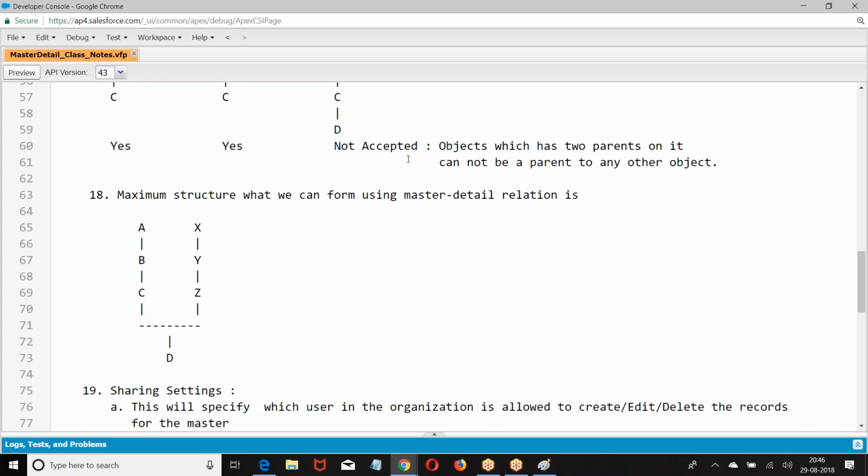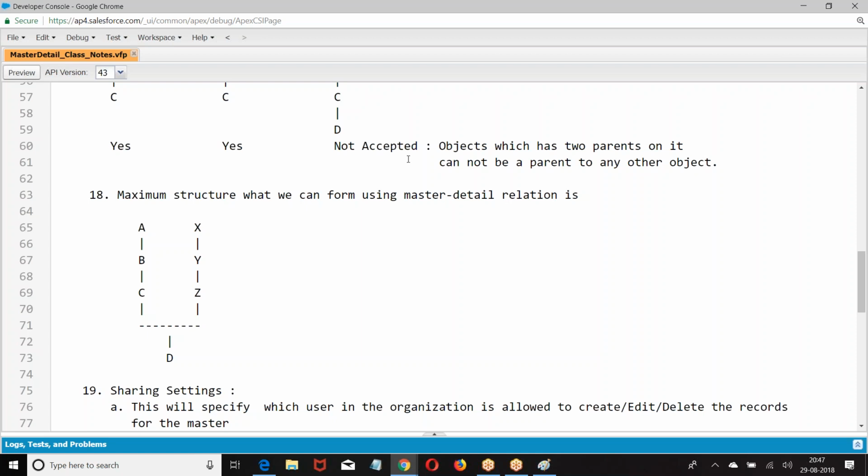Once I create a master detail field, that object will not have any owner. Whoever is the owner of the master record, he will be the owner of the corresponding child record. If you delete a master record, child records are also deleted. If you undelete the master, children are also undeleted. At max, we can create 2 master detail fields. An object can be a master to any number of objects. Now, a child object can be a master to any other object up to 3 levels. If an object has 2 masters on it, it cannot be a master to any other object.